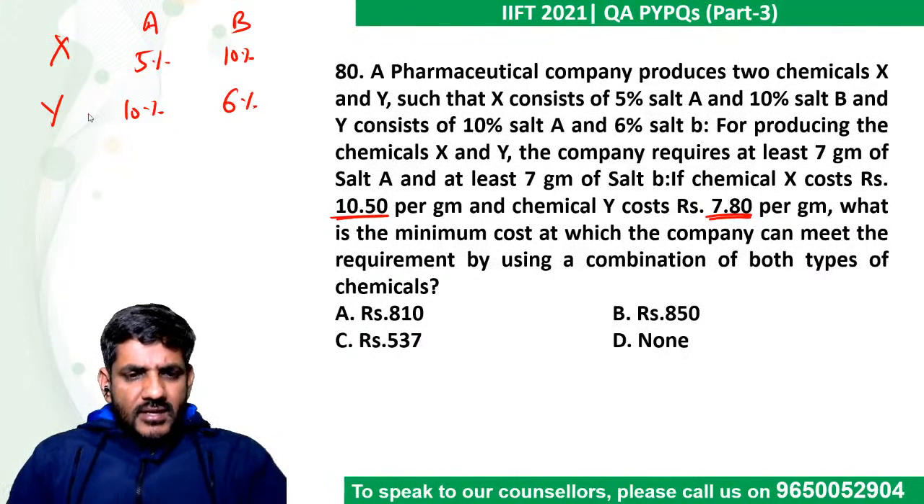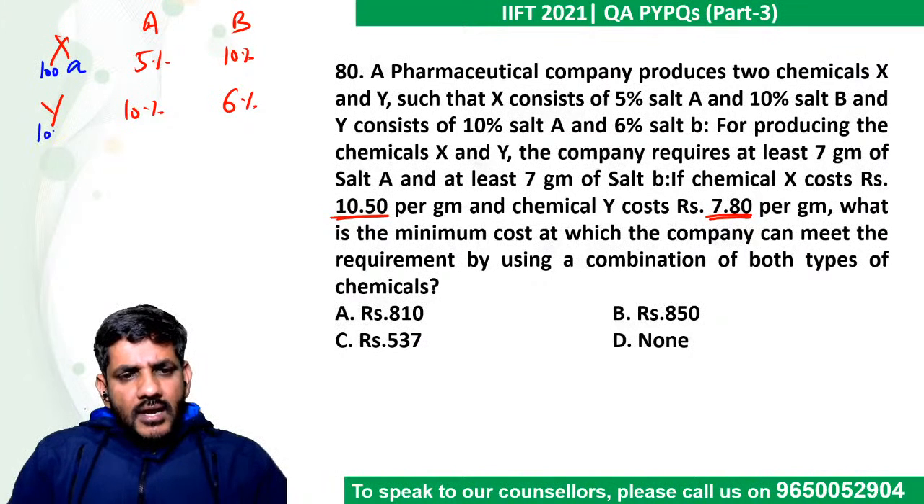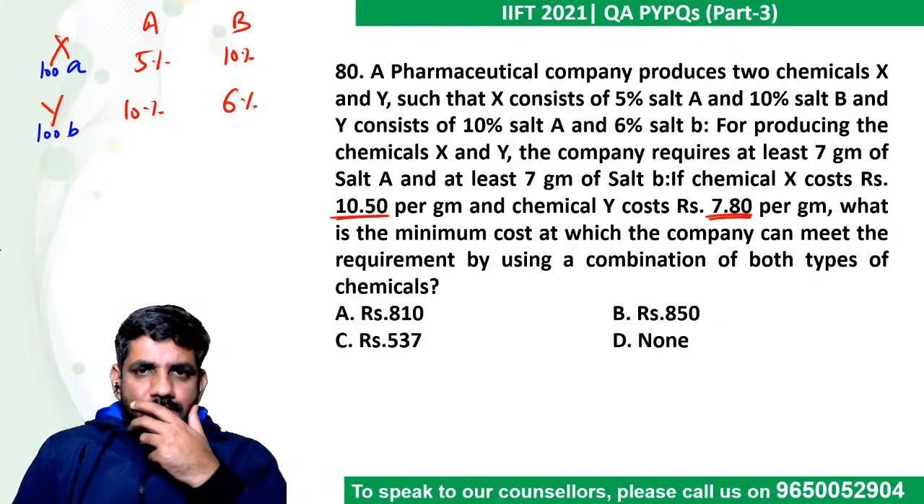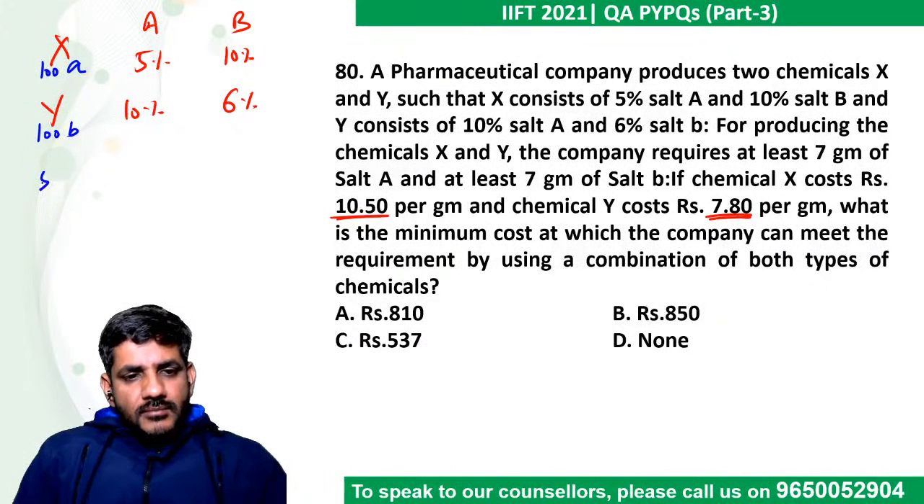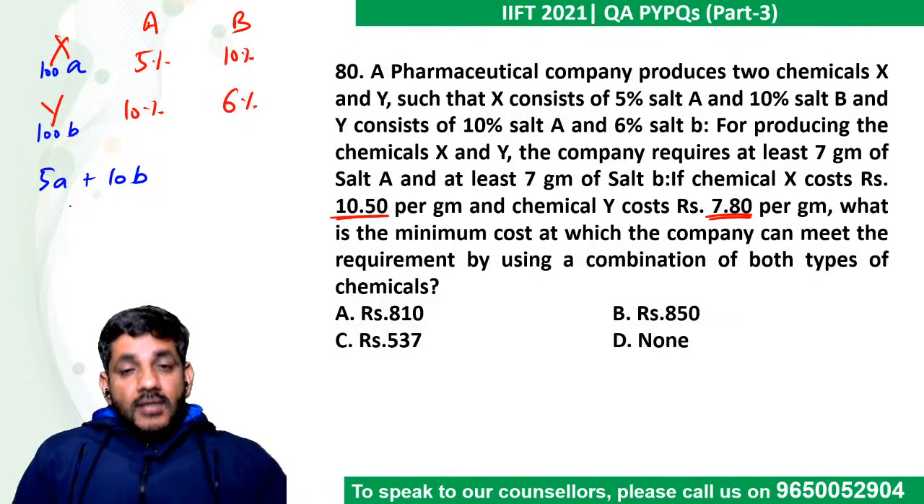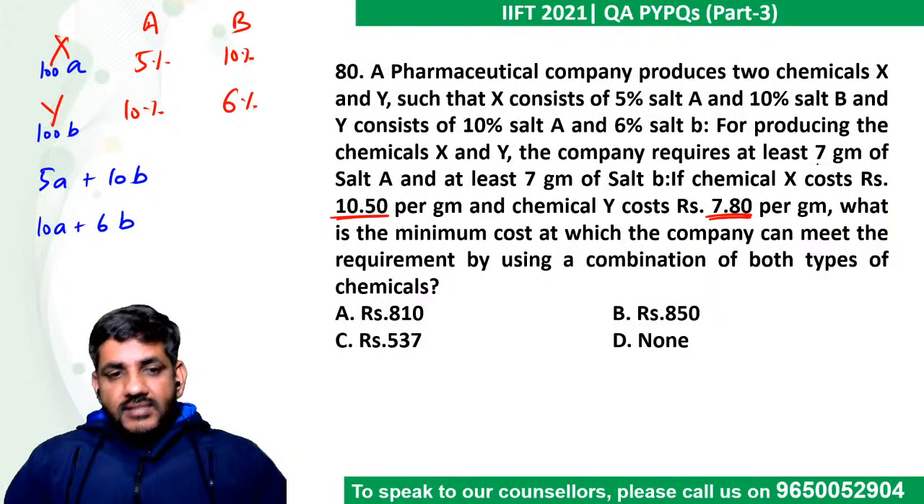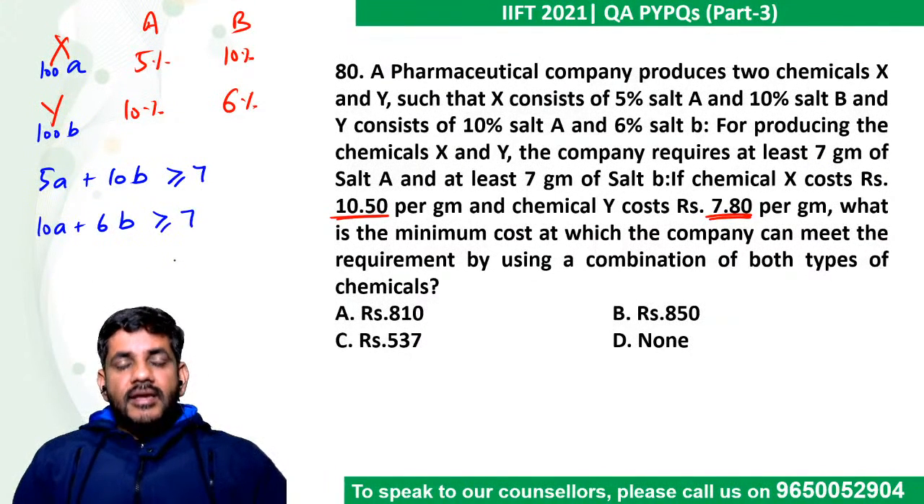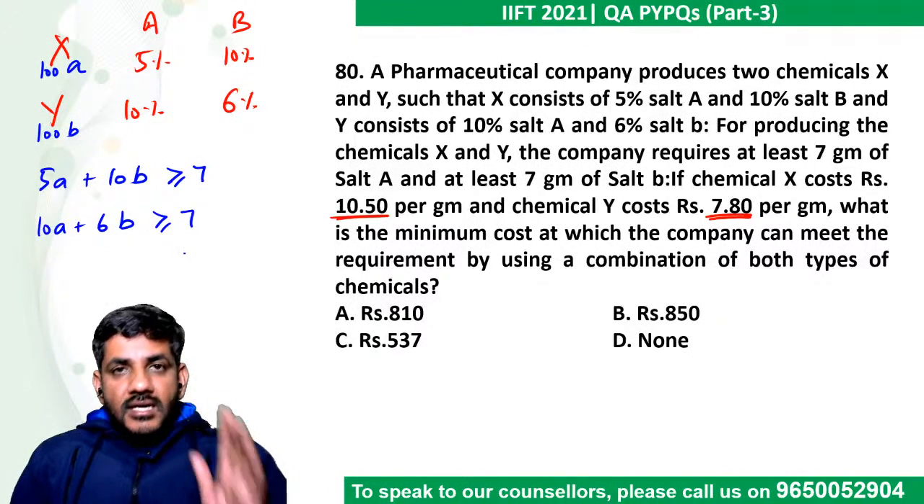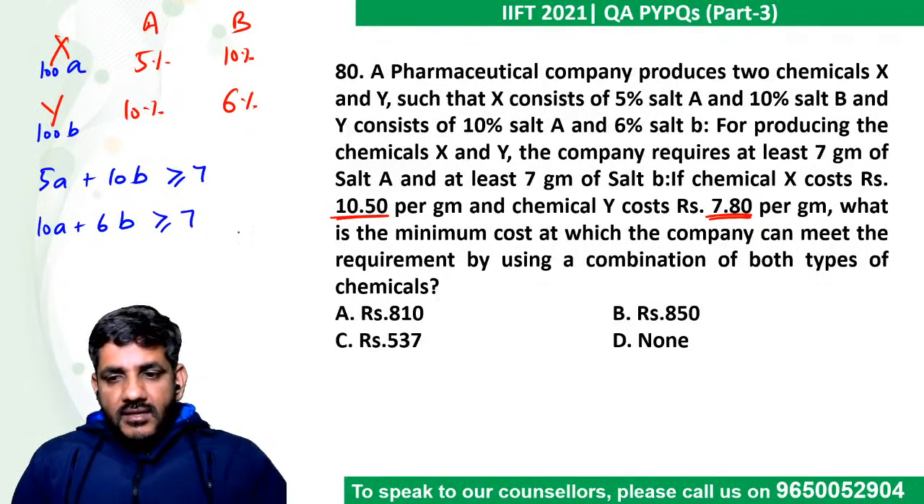Again, to me it looks like an easy question because I can take, let's say, 100 A of this and 100 B grams of this. How much salt A would come? Can I say 5A plus 10B will be the salt A? How much salt B would be there? Can I say it will be 10A plus 6B of salt B? Salt A, he says at least 7 grams should be there. So this should be greater than or equal to 7. Similarly, this should be greater than or equal to 7 again. 5A plus 10B should be greater than or equal to 7. 10A plus 6B should be greater than or equal to 7.